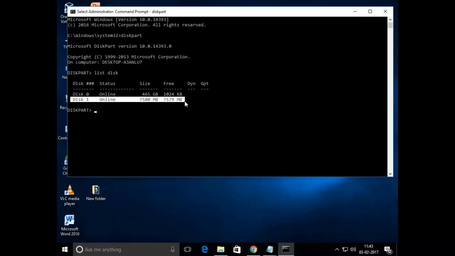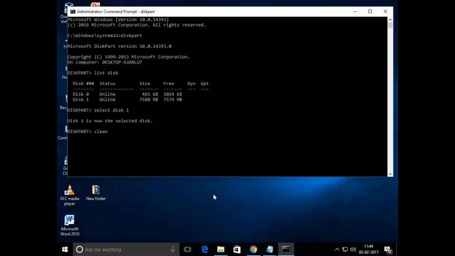It is showing 8 GB. So that is the repairable disk, the card reader. There you can type select disk 1. My memory card is disk 1. So you can select whichever number it is in your computer.